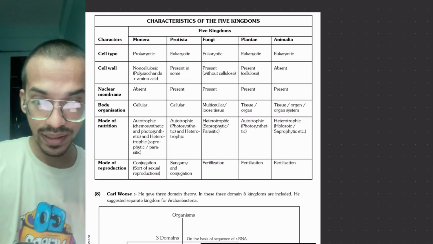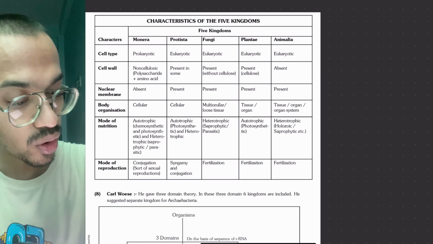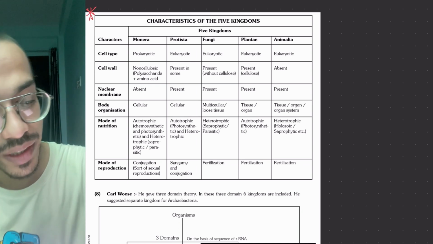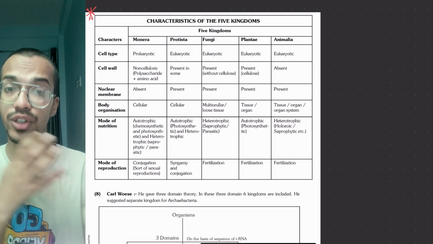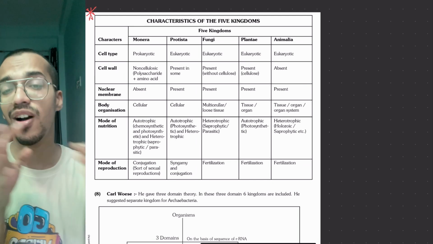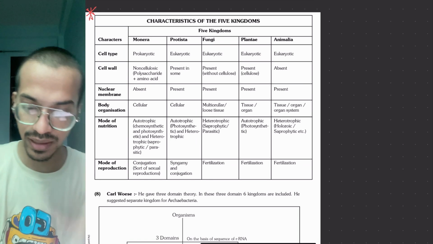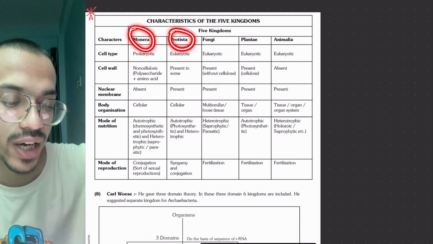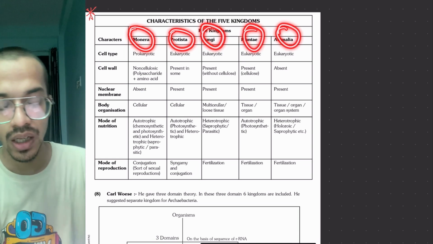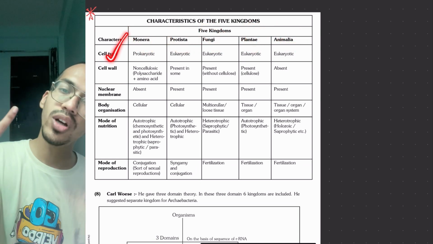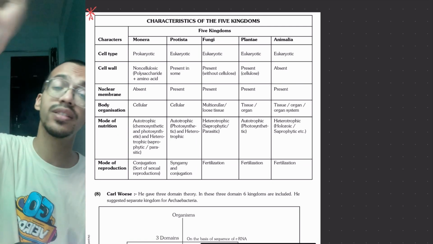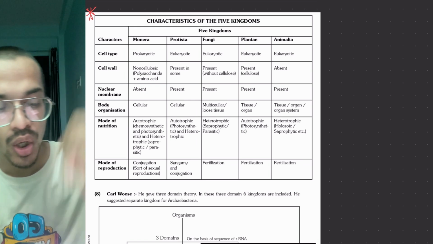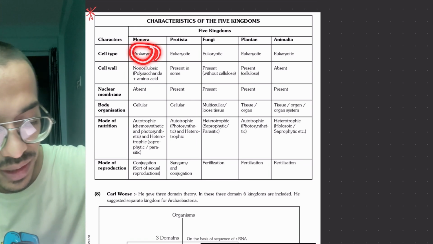Now this is the most important table in your syllabus. In this table they are telling you what are the characteristics that R.H. Whittaker took, how they are different and how they are put forward into the categories. So there are 5 kingdoms: Monera, protista, fungi, plantae and animalia. Now the cell type, whether they are prokaryotes or eukaryotes. Only 2 types of cell in this whole world are present, prokaryotes and eukaryotes. What are they? We will learn in the cell chapter. So prokaryotes, and these all 3 are the eukaryotes.